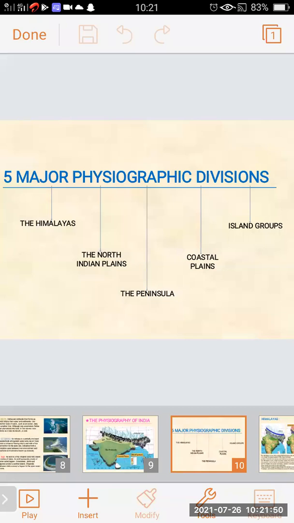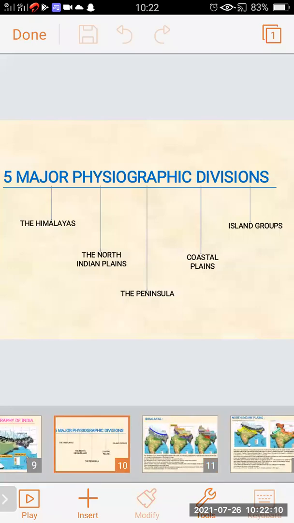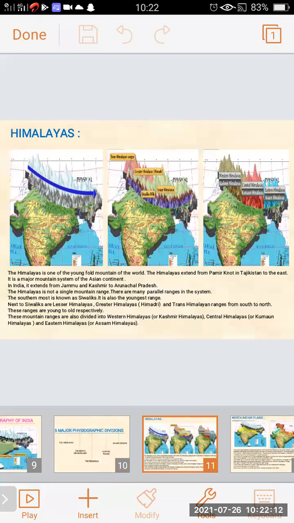These are the five major physiographic divisions which we are going to study. The Himalayas.